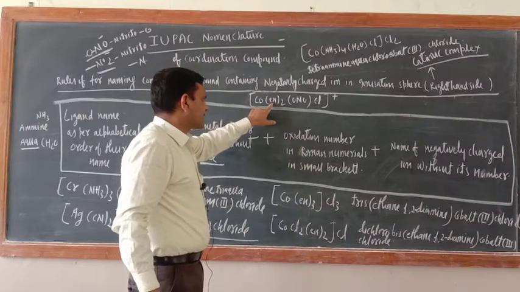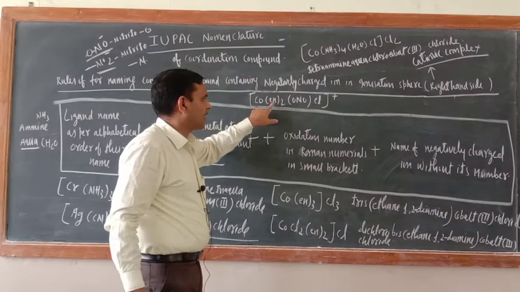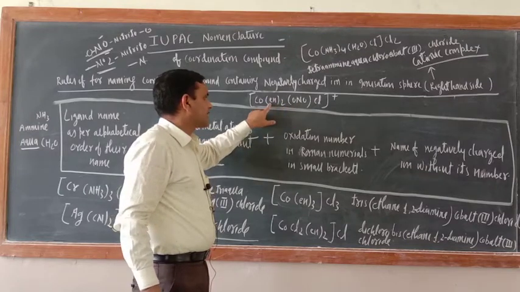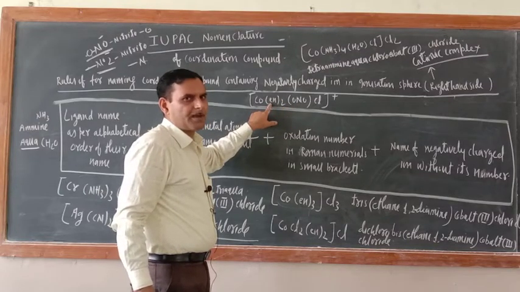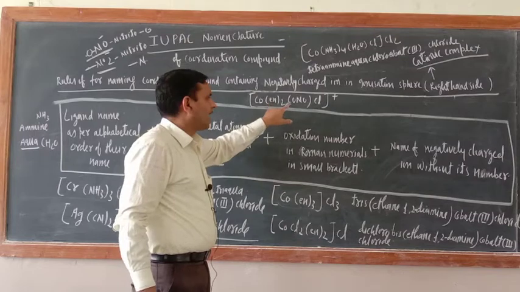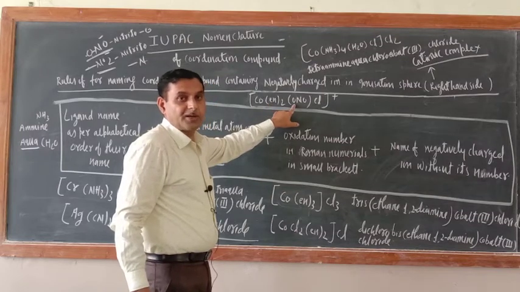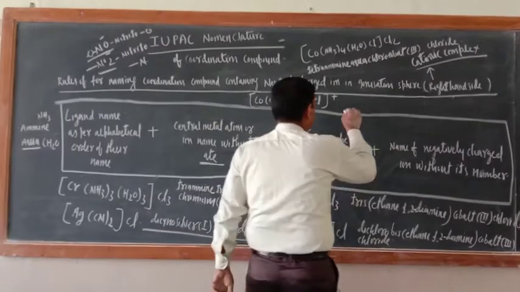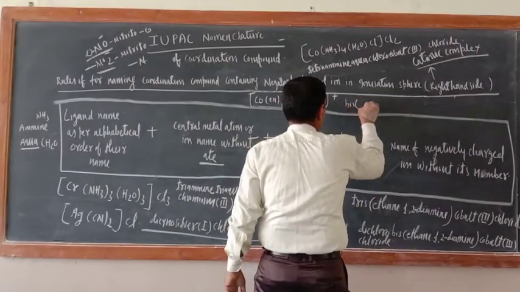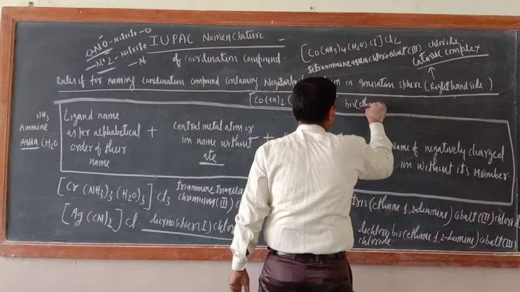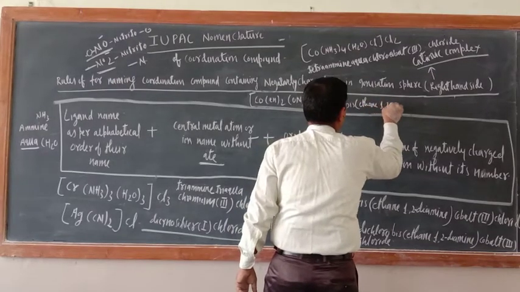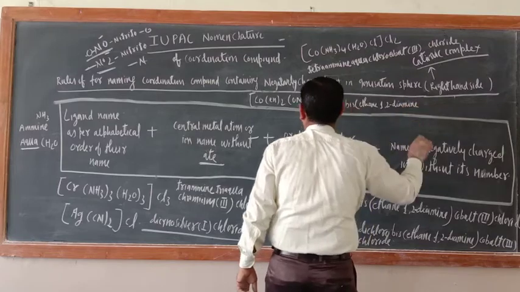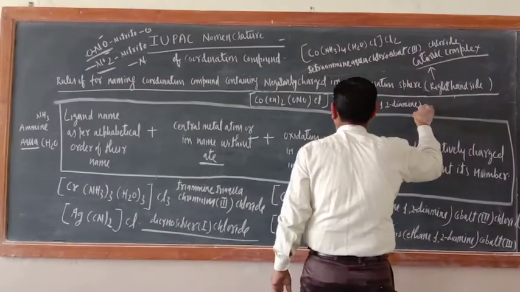Just see. This is ethylene, bis ethylene diamine, and this is nitrito-O. So first decide: E is coming first in alphabetical order, and this nitrito, N is coming later on. So first, what would be the name of this one? Bis, bracket, ethane 1,2-diamine, bracket close.